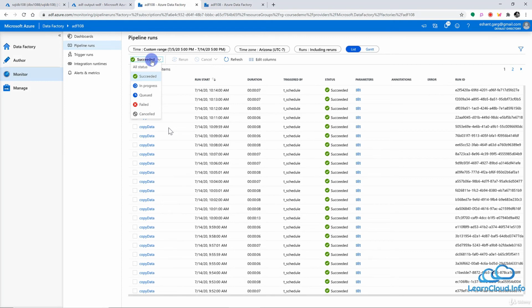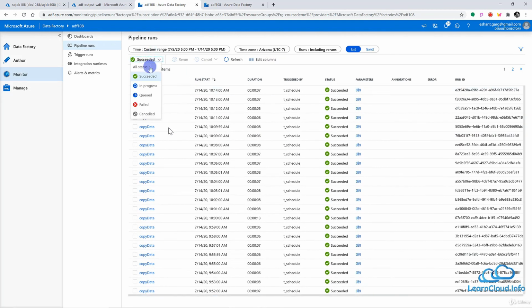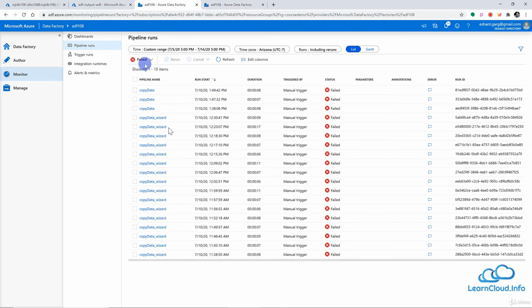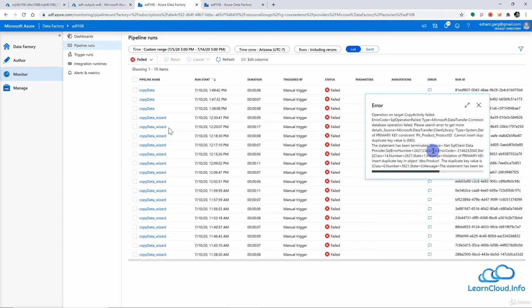And here you can filter based on the status of all pipelines. It looks like everything is green here, but let's say I want to see if there is any failure. So I will click here and select failed, and I can see all the failed pipelines in this time period here. And I can look at the error, why these pipelines failed.